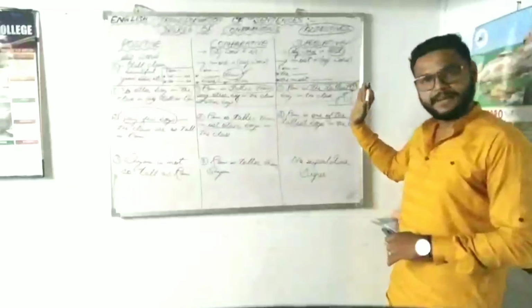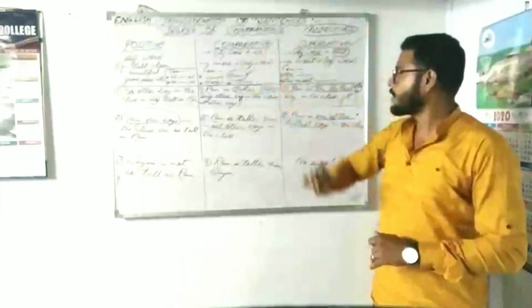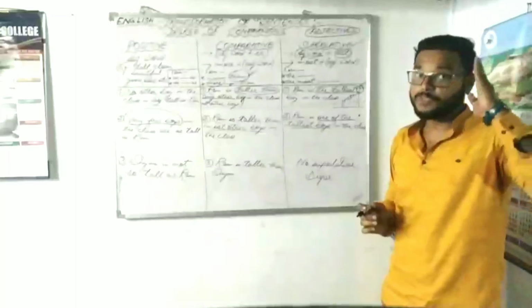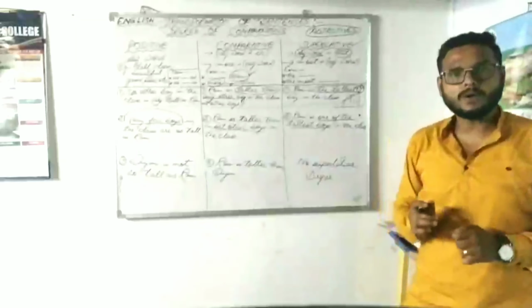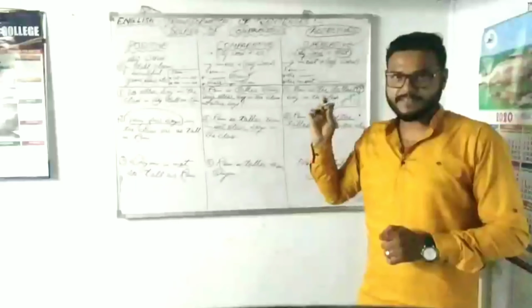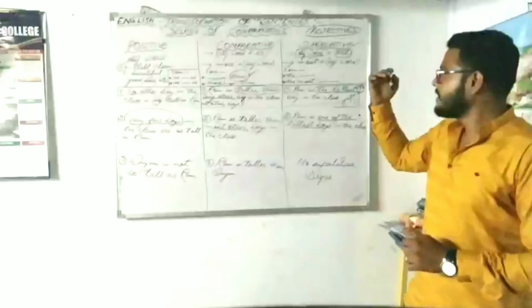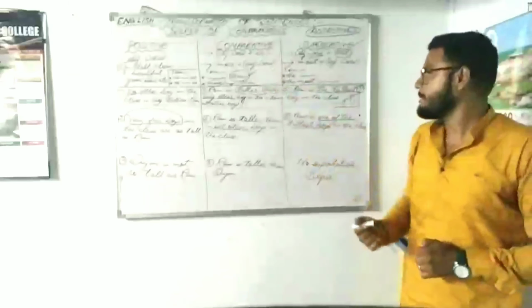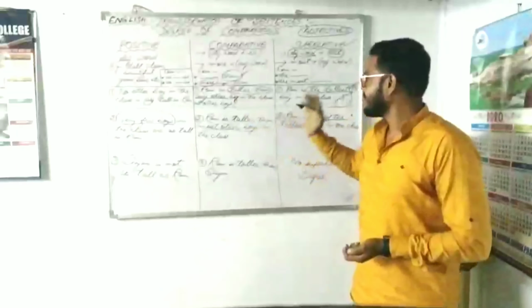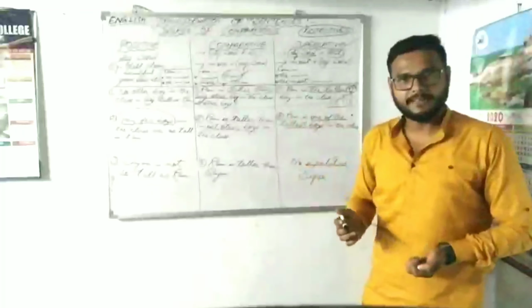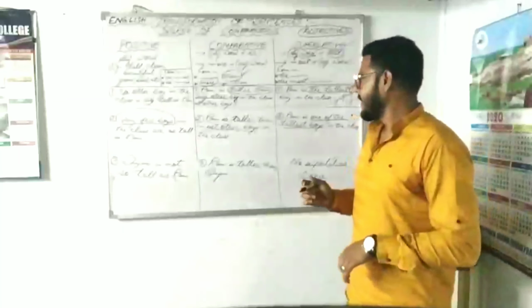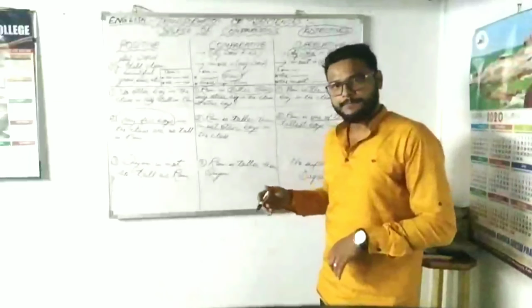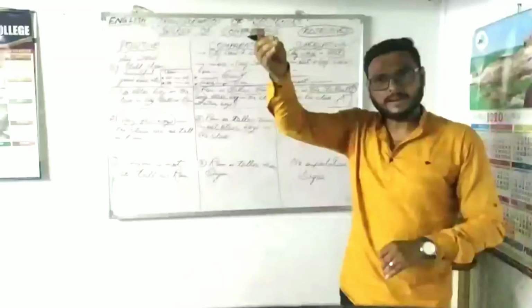When I change this particular sentence into comparative degree, I have to keep in mind that I cannot change the meaning of the sentence when I change from one degree to the other. Now, keeping this in mind, I have to change the same sentence into comparative degree. How do I do that? I do it in this way. I say Ram is taller than.